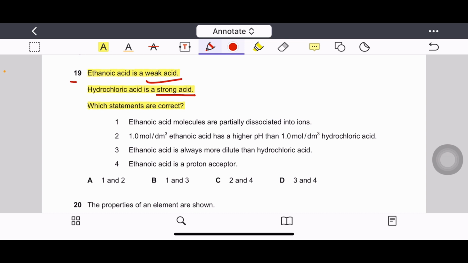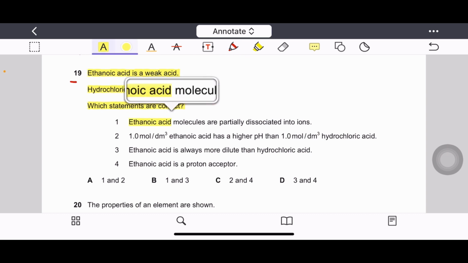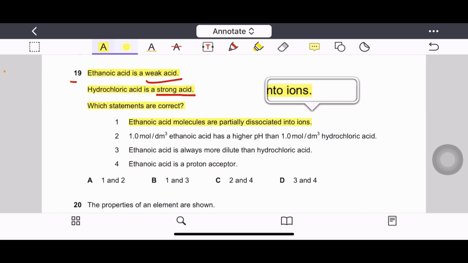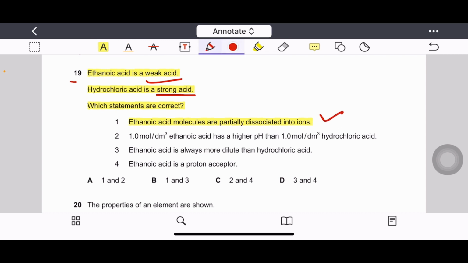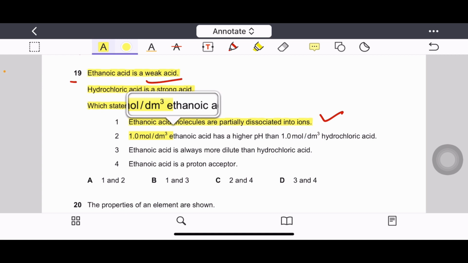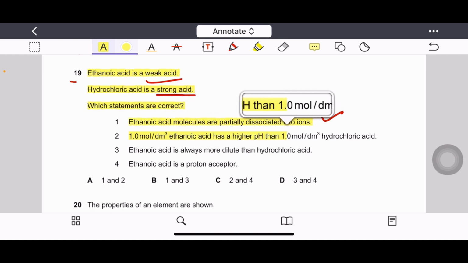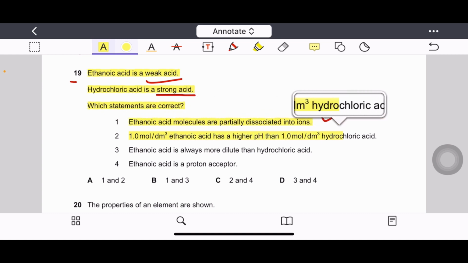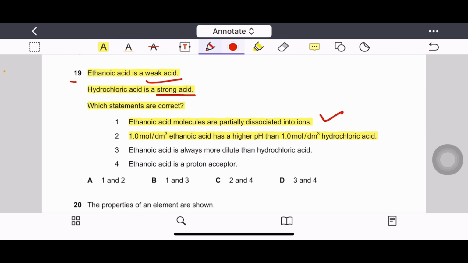So option 1 is ethanoic acid molecules are partially dissociated into ions. This is correct. Option 2, 1 mole per cubic decimeter ethanoic acid has pH higher than 1 mole per cubic decimeter HCl. It is also correct because ethanoic acid is a weaker acid, so its pH is more than hydrochloric acid.